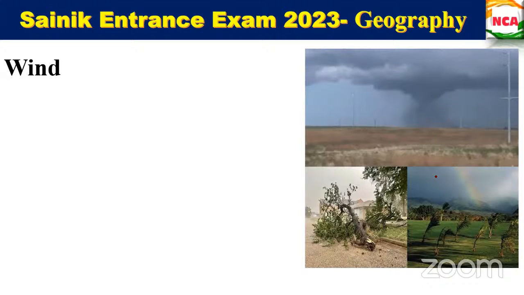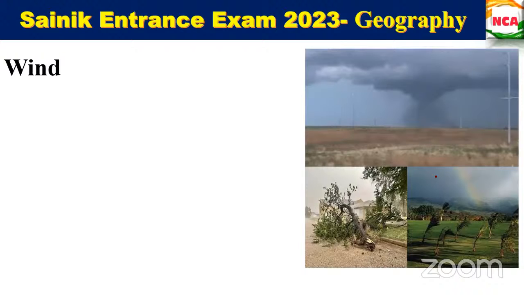Ma'am, will the air be on high pressure or low pressure? The wind will be moving from high pressure area to low pressure area, Kana. It is not high pressured or low pressured. We know that it will try to move from one area to another based on the pressure.